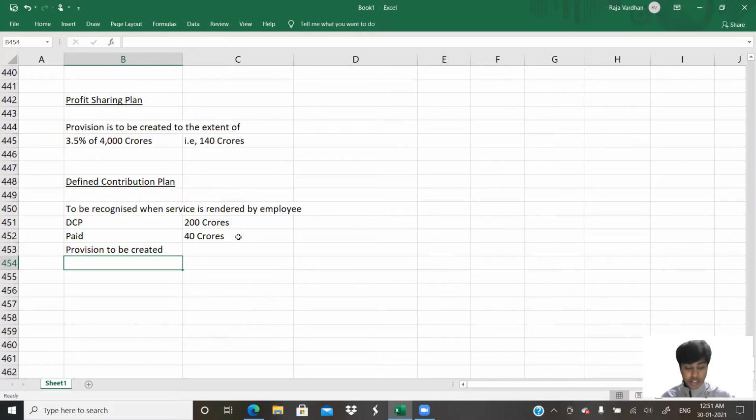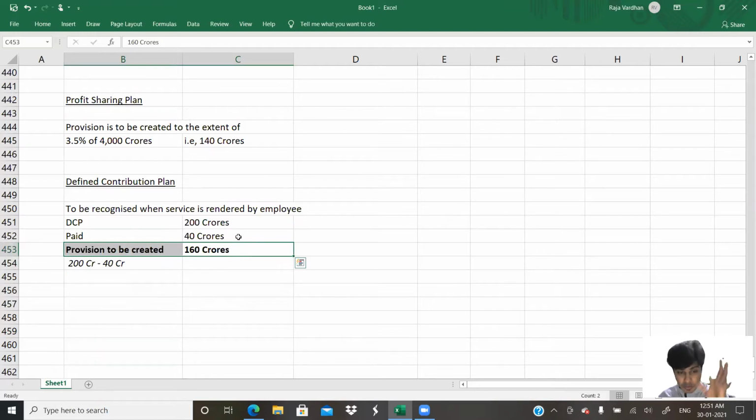What is the extent to which you need to create provision? 200 crores minus 40 crores. To this extent, you would have to create provision. How much is that? 160 crores. To the extent of 160 crores, you would have to create provision. That's it. This is the answer to our part 3.